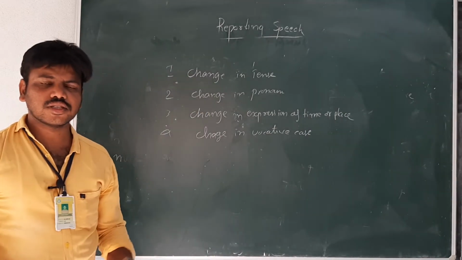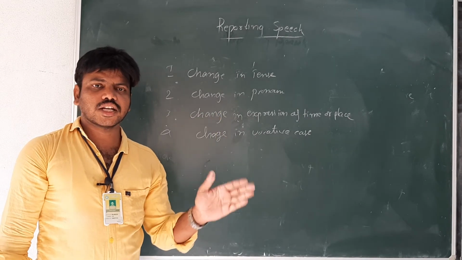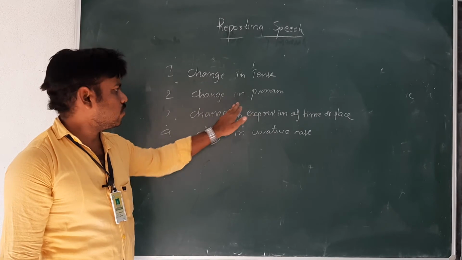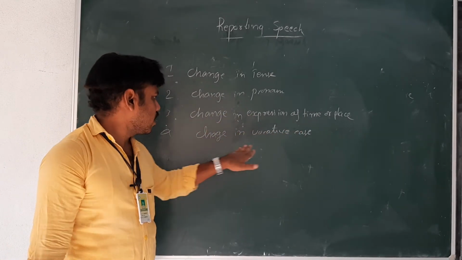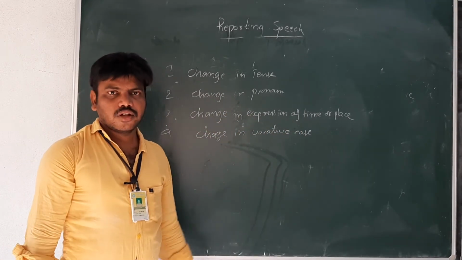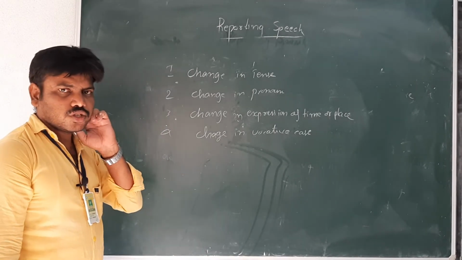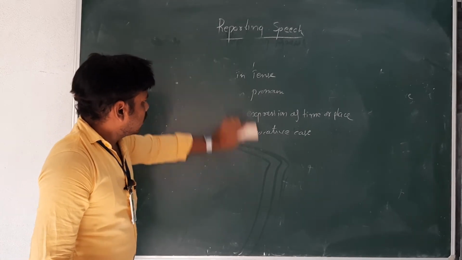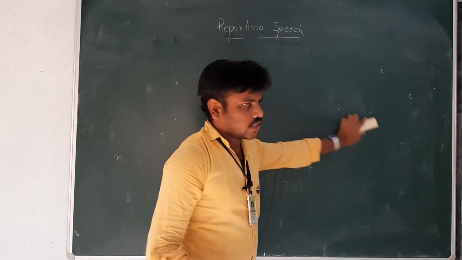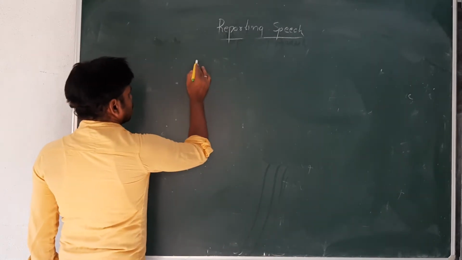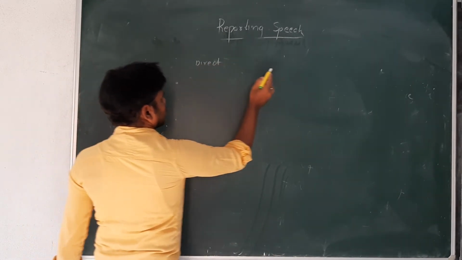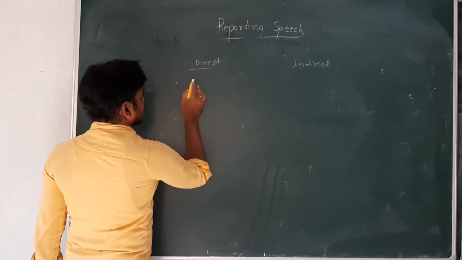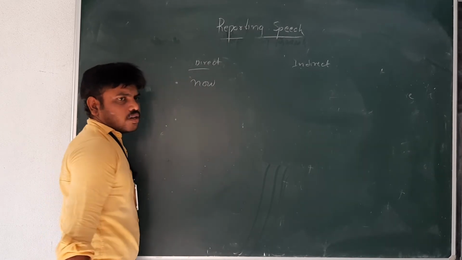Now these are the major changes in direct speech to indirect speech. One is change in tense, change in pronoun, change in expression of time or place, and change in vocative case. These are very, very important in direct speech, indirect speech. Now, what is time and place? Here direct speech, and this side, indirect speech. Now let us see what are the time and place changes.